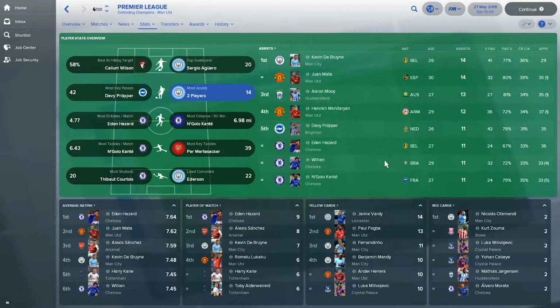In the rest of the stats, we can see that David Propper from Brighton made the most key passes. Eden Hazard was the person with the most dribbles. N'Golo Kante covered most distance and made the most tackles, while Per Mertesacker made the most key tackles across the season. Thibaut Courtois had the most clean sheets, but Ederson from Manchester City conceded the least overall.